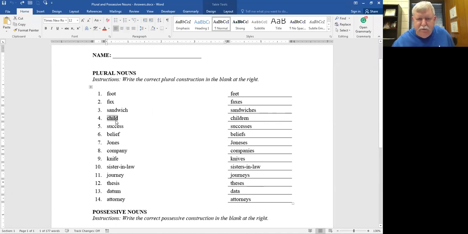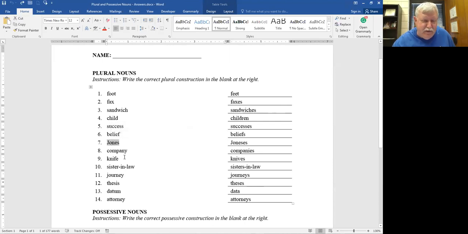Here's another irregular noun. Child turns into children for plural, more than one. Success ends in S, so you're going to put ES on the end: successes. Belief, do not change this to believes. Belief is a noun, it's a thing. If you make it into VES instead of F on the end, then you've got a verb. So all we need is beliefs, more than one.